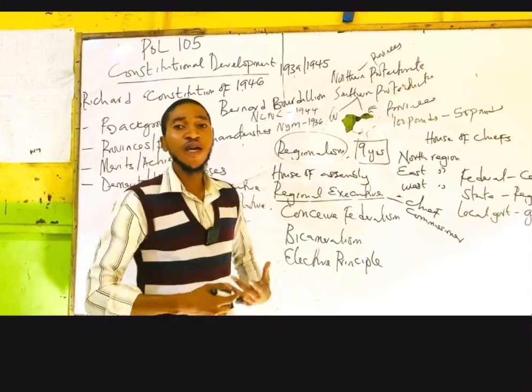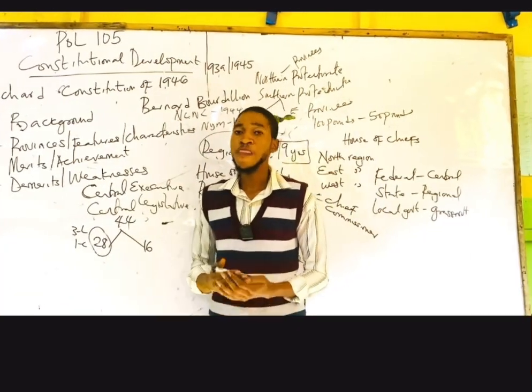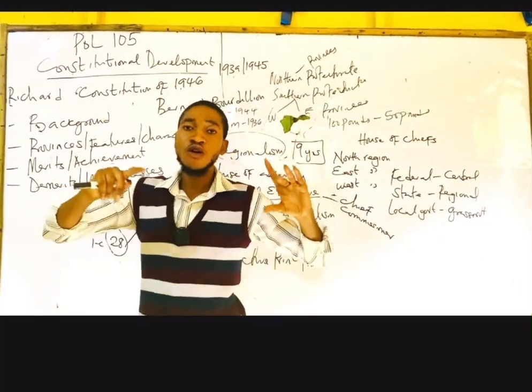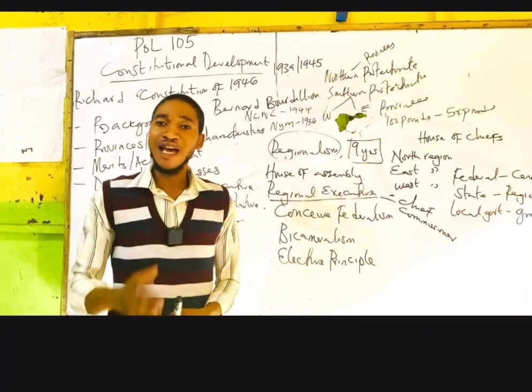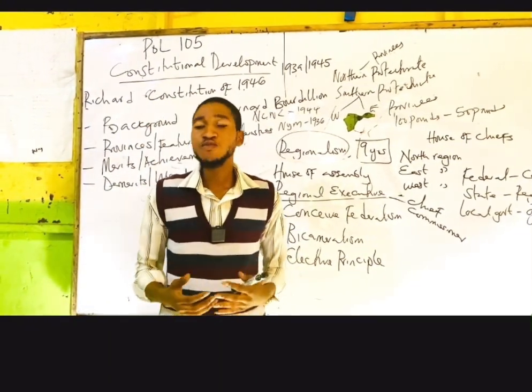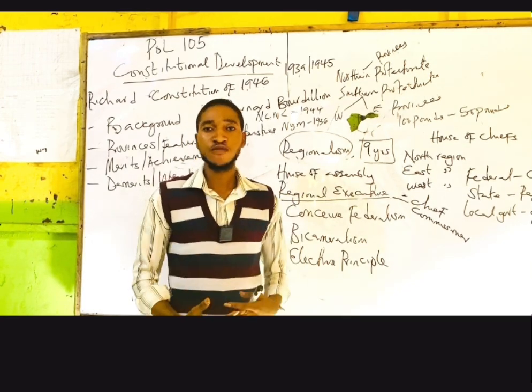Now, what can be some of the demerits or the weaknesses of the constitution? The major one was that Arthur Richard did not consult educated elites and Nigerians before he was able to postulate the constitution.